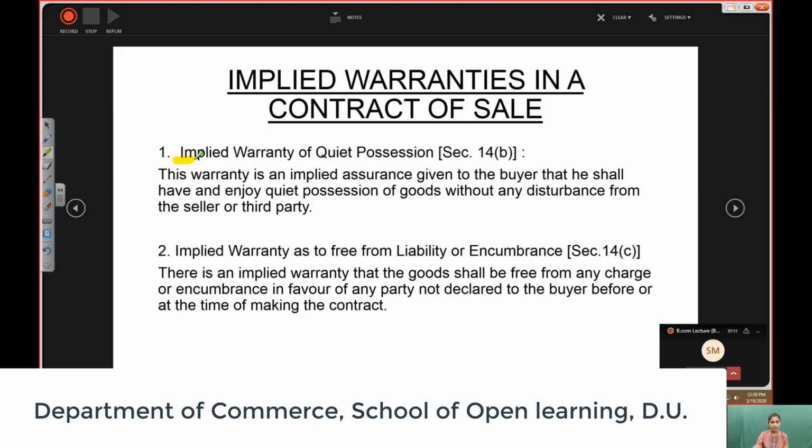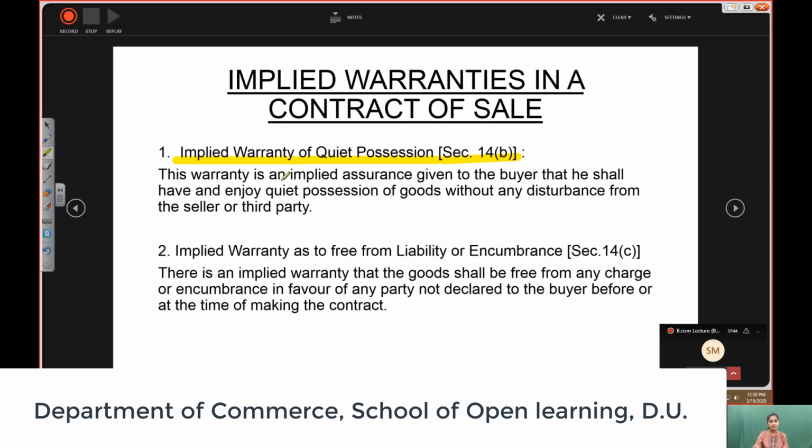Number one, implied warranty of quiet possession, section 14, subsection B. Students, like I've already told you, implied conditions are from the seller's point of view and implied warranties are from the buyer's point of view. So the implied warranty of quiet possession means the law says whenever a sale has taken place, the buyer has the right to hold goods without any disturbances. He can enjoy the quiet possession of the goods.